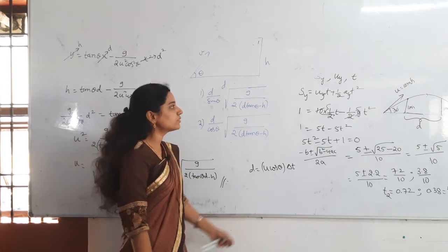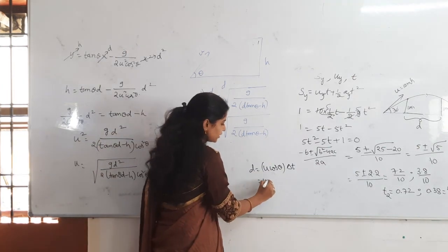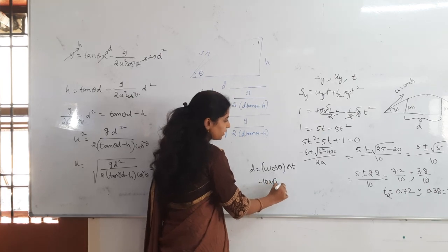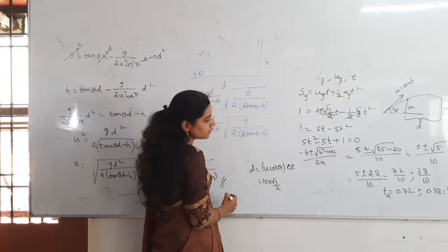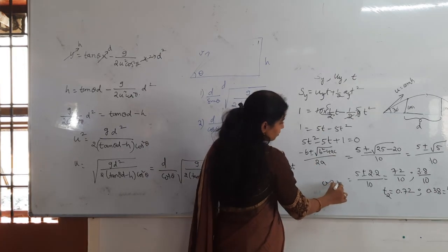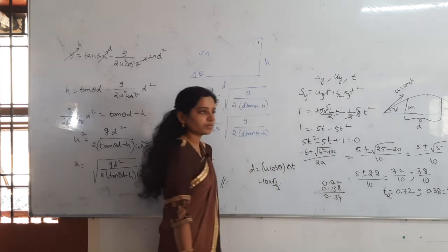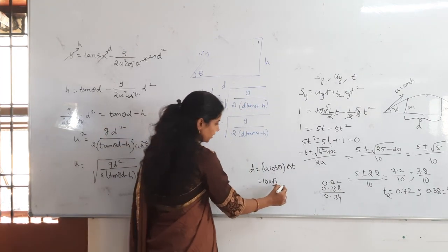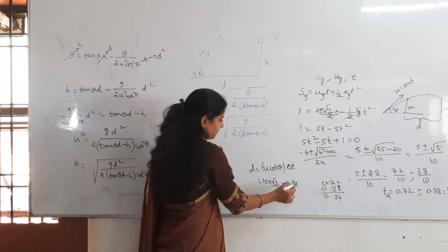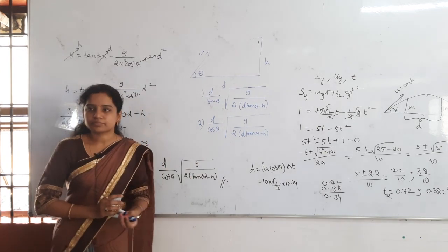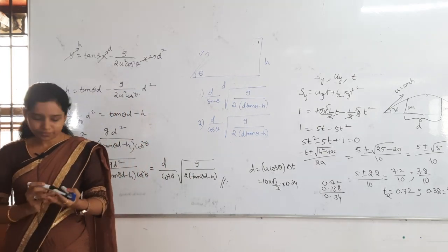U means how much? 10. Cos 30. Cos 30 is root 3 by 2. Delta t value is how much for us? 0.72 minus 0.38. Then this will be how much? 4 and then 0.34. Correct? 0.34. That will be the answer. You understand the problem?